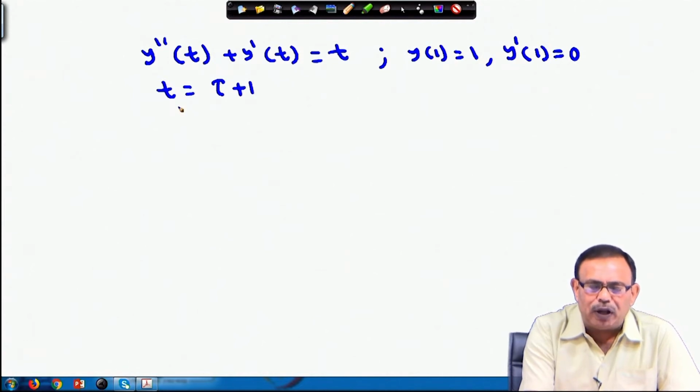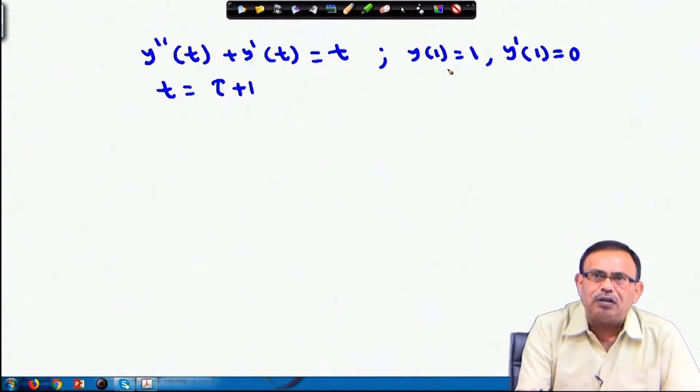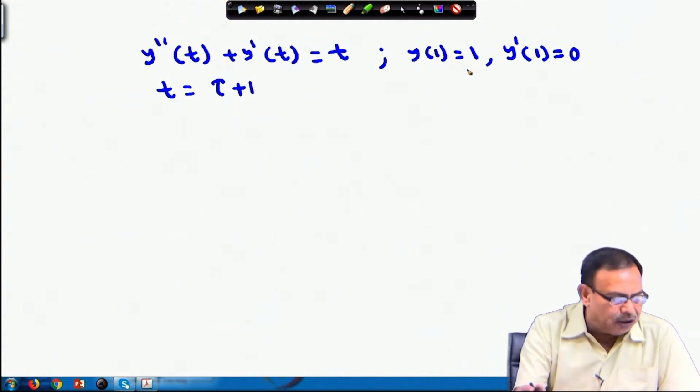So, at t equals 1 your tau will become 0. Then these conditions will also change, and we will obtain the conditions at tau equals 0, not at t equals 1.